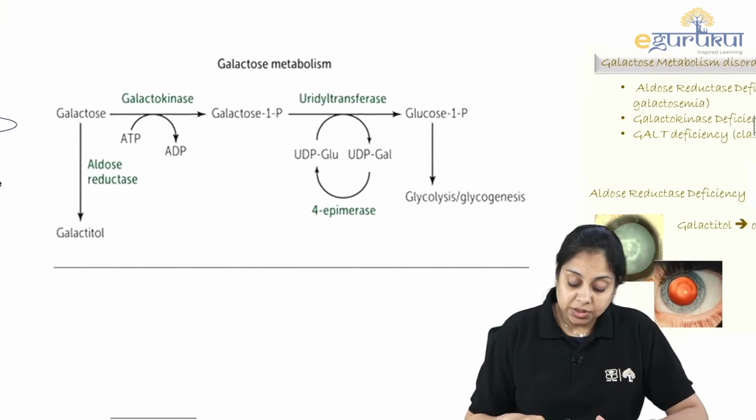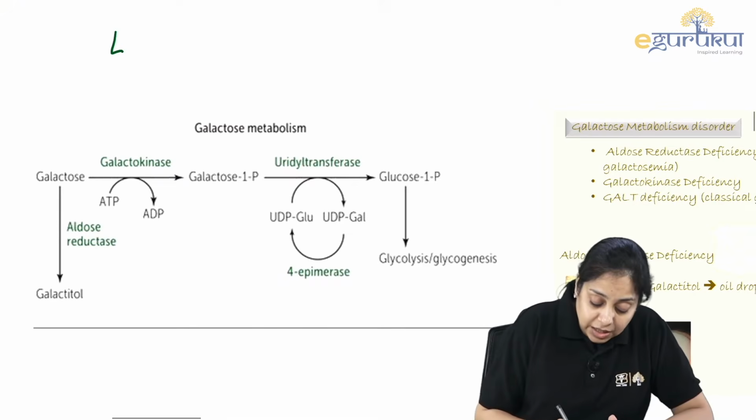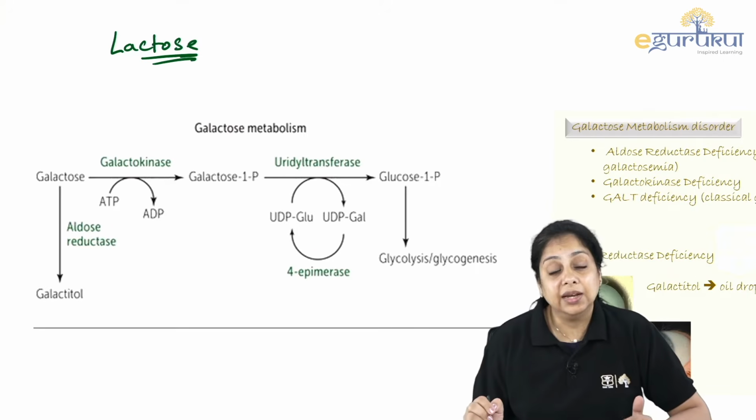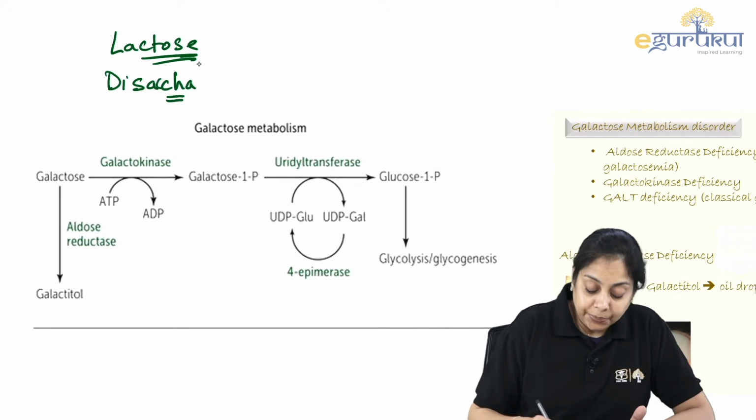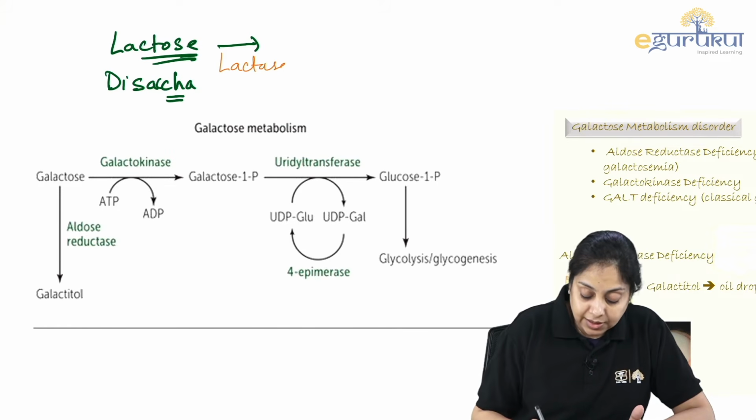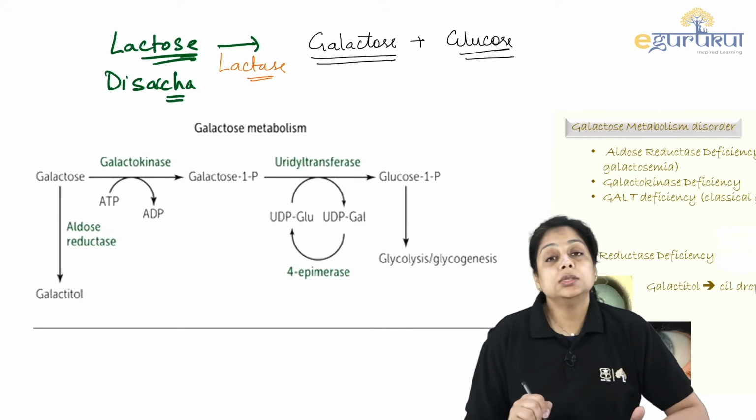Now let's move on to the question. The question was about the galactose problem. In cow's milk, we have lactose. Cow's milk contains lactose. Any kind of milk contains lactose. Lactose is a disaccharide, right? It is broken down by an enzyme. Which enzyme? Lactase. Lactase breaks it down and that gives you galactose plus glucose. Glucose can be used by the body as such, but galactose digestion is a problem.